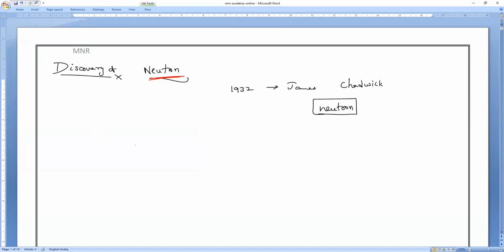Mr. Rutherford passed the alpha particles through the gold foil, but Mr. Chadwick bombarded, meaning collision, the beryllium foil with alpha particles.